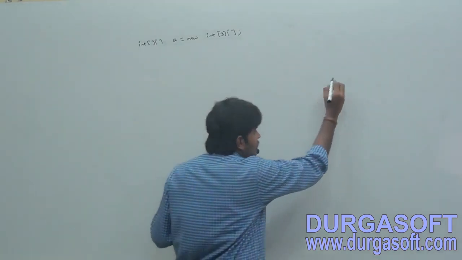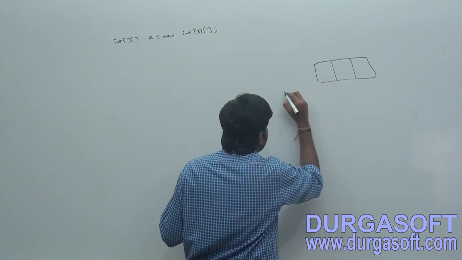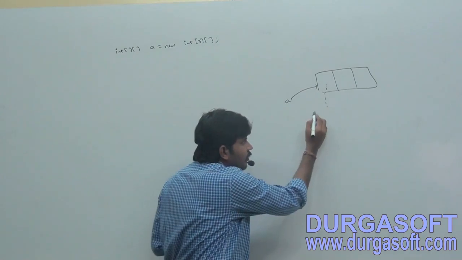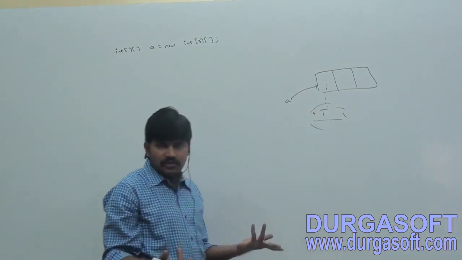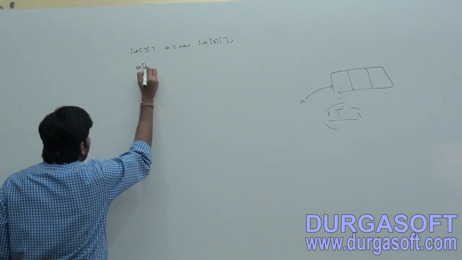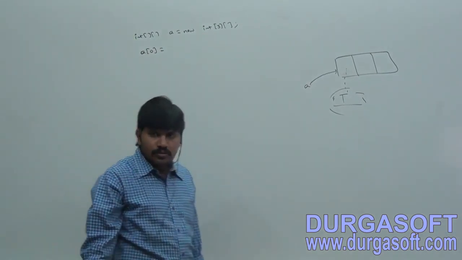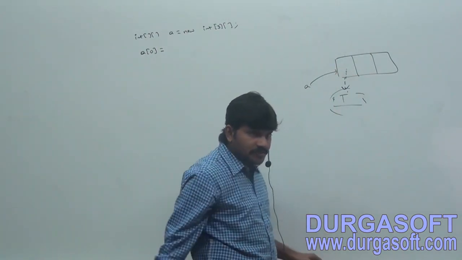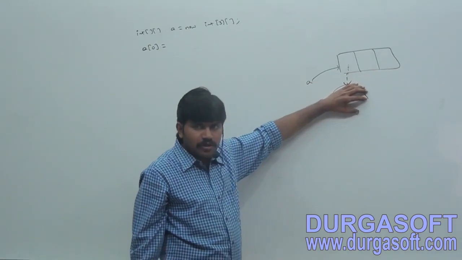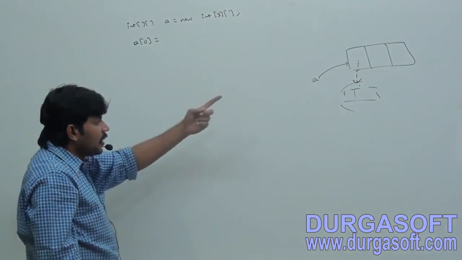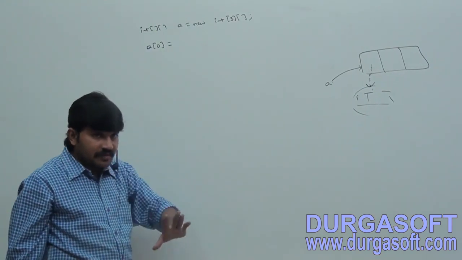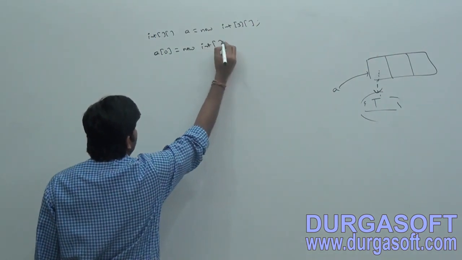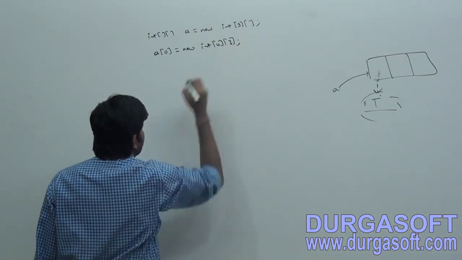Sir, what is the base size? 3. A is the reference variable. Every element should be a 1-dimensional array, correct or not? But what is the size? We don't know. So A of 0 is pointing to which object? An array object. Actually it has to point to a 1-dimensional array, but I am taking A of 0 is equal to new 2-dimensional array of 4 followed by 3.